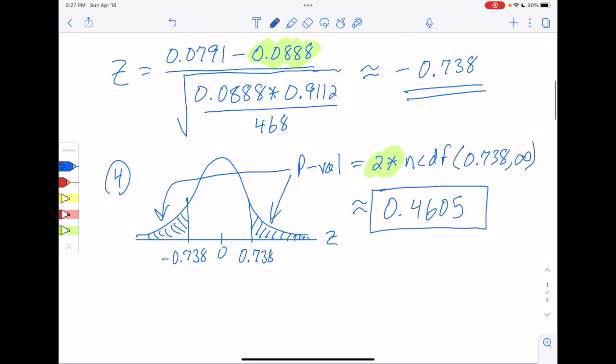The problem afterwards most likely would be making a decision, and that decision requires us to know alpha, but alpha is generally either 1%, 5%, or 10%, and our p-value is bigger than any of those standard versions of alpha. So assuming alpha is a standard one, our p-value would be bigger than alpha, which means if we decided to reject H0 on this particular problem, we'd be taking too much of a risk of making a type 1 error.